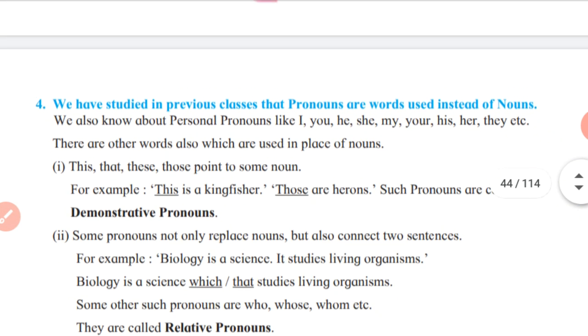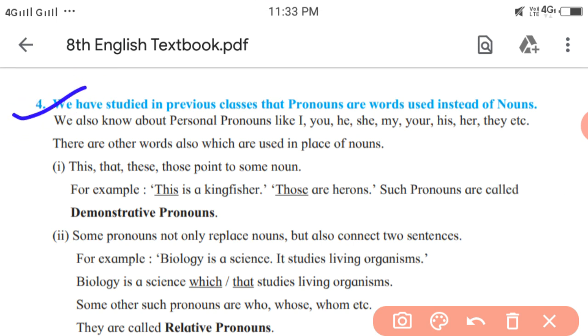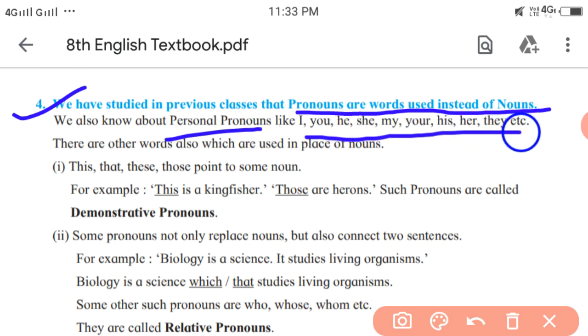Fourth activity. We have studied in previous classes that pronouns are words used instead of nouns. So it is the definition. Pronouns have different categories or types. Here is the first type, personal pronouns, and these are the examples of personal pronouns.